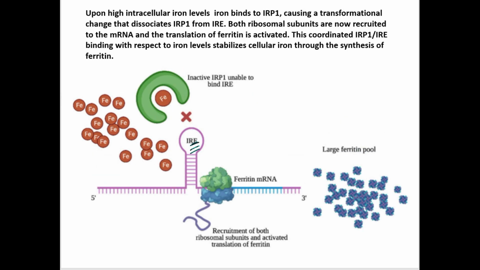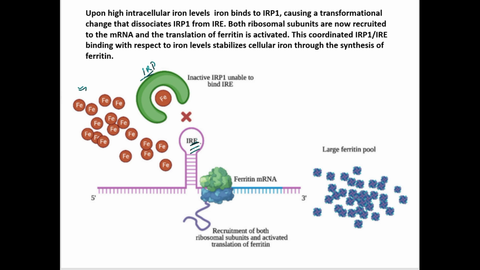Now, let us see the second statement, that when the concentration of iron is more inside the cell, during that time, what does this iron do? It comes and binds with this IRP protein.